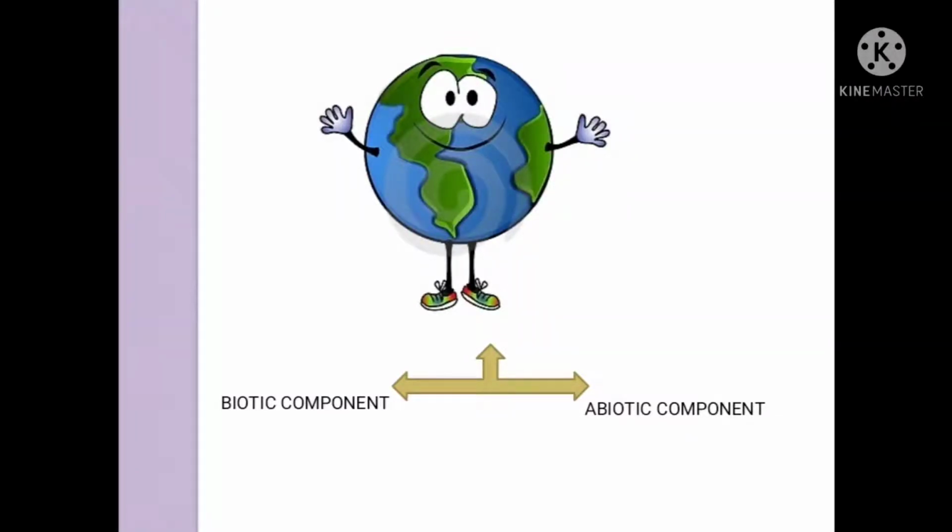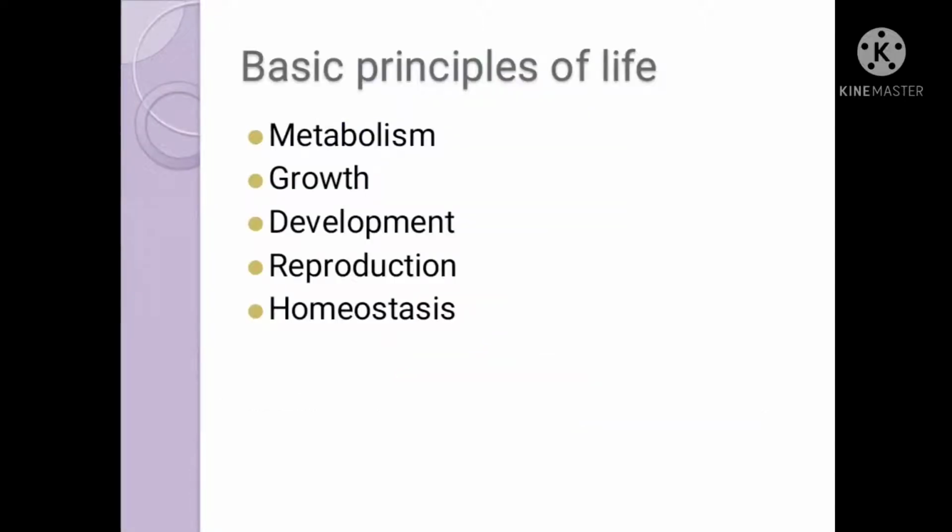This planet Earth is made up of abiotic components as well as biotic components. The biotic components are obviously the living beings present around us. But the question is, why do we call them living and how do they differ from non-living? So in this chapter, the Living World, we are going to study in detail the living as well as the non-living. Here are some basic principles of life, that is, the properties of life.